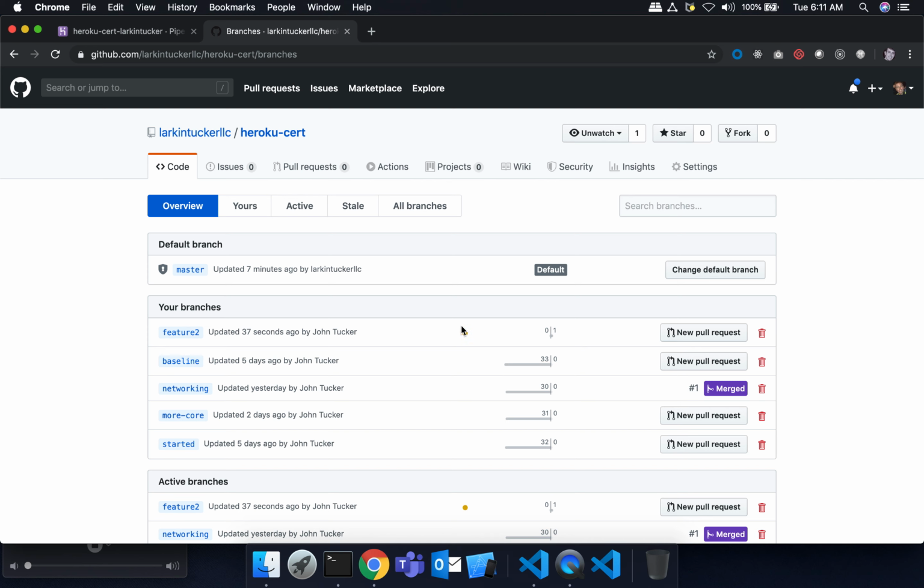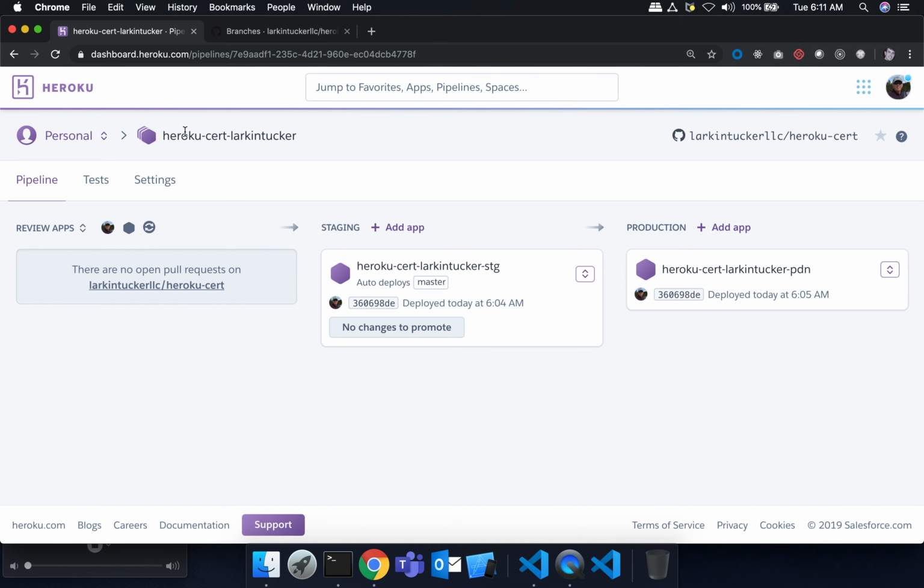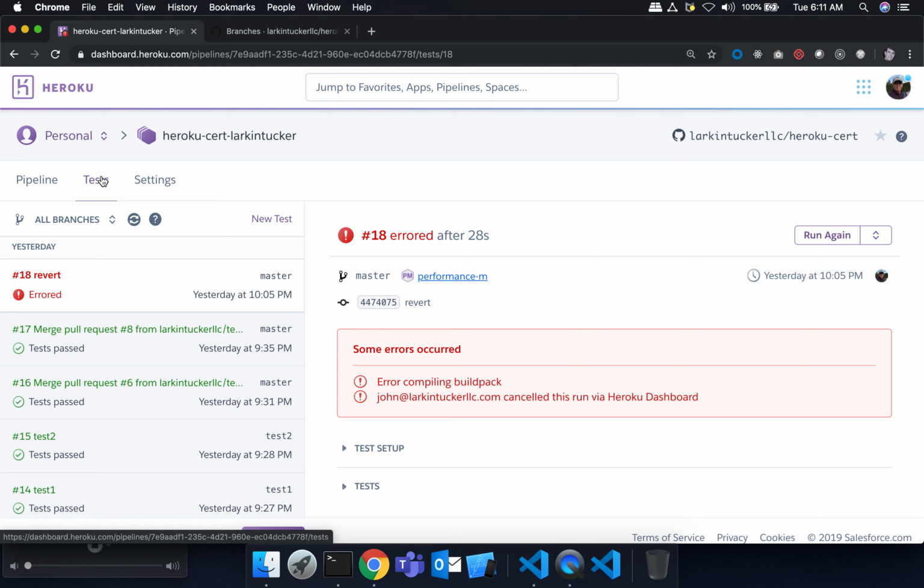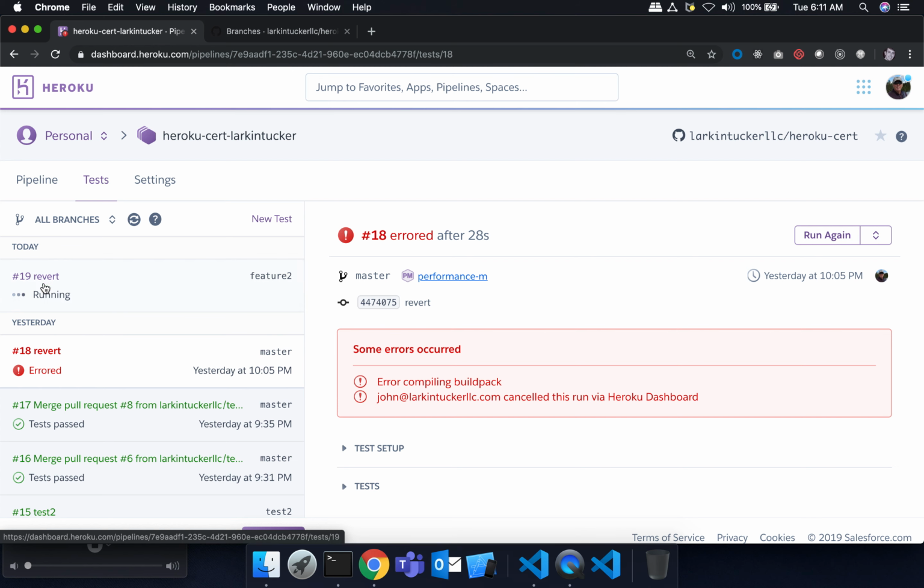This actually means that some CI process is running right now against this branch. That's because I pushed up feature 2. That triggered the Heroku continuous integration to run. And you can actually see, you don't see anything here, but if you go under tests, you will see a new build happening.